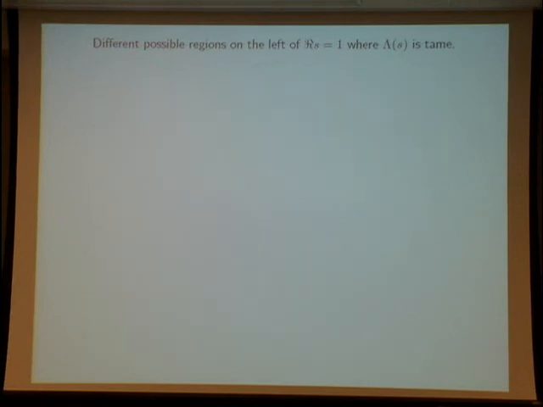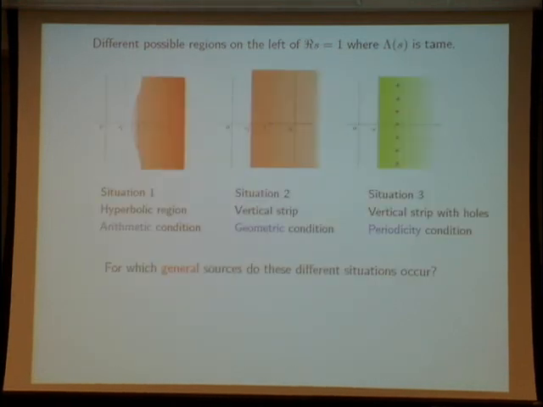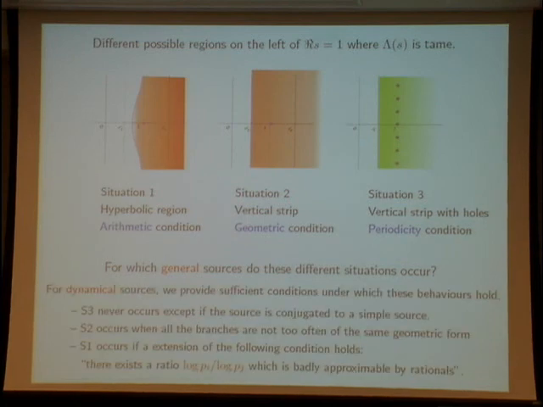And for a general source, what happens? For instance, for dynamical sources, this situation happens in a very general situation. This situation does not happen except if the dynamical source is in fact a memoryless source or a Markov source.